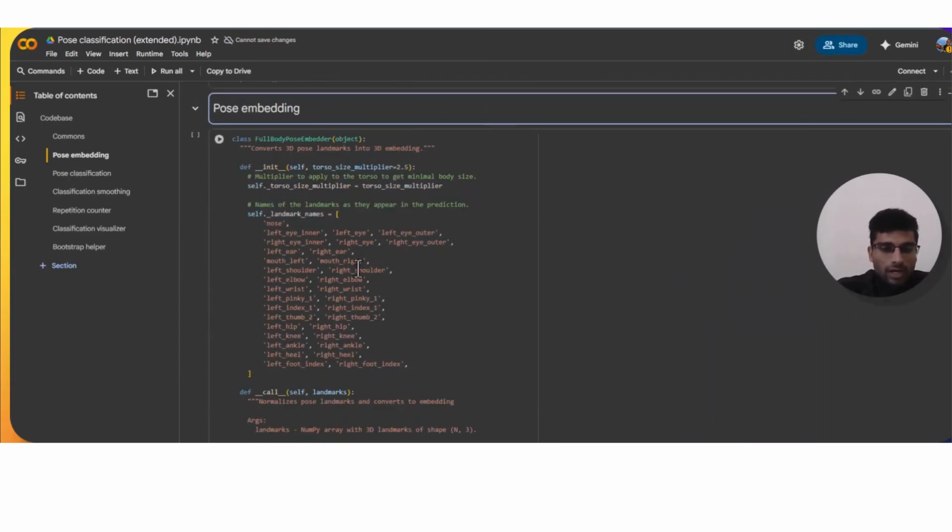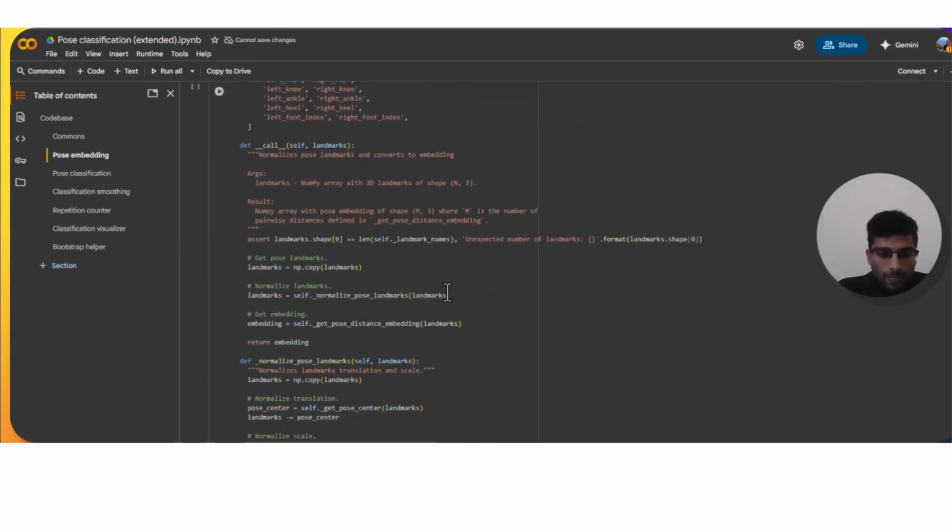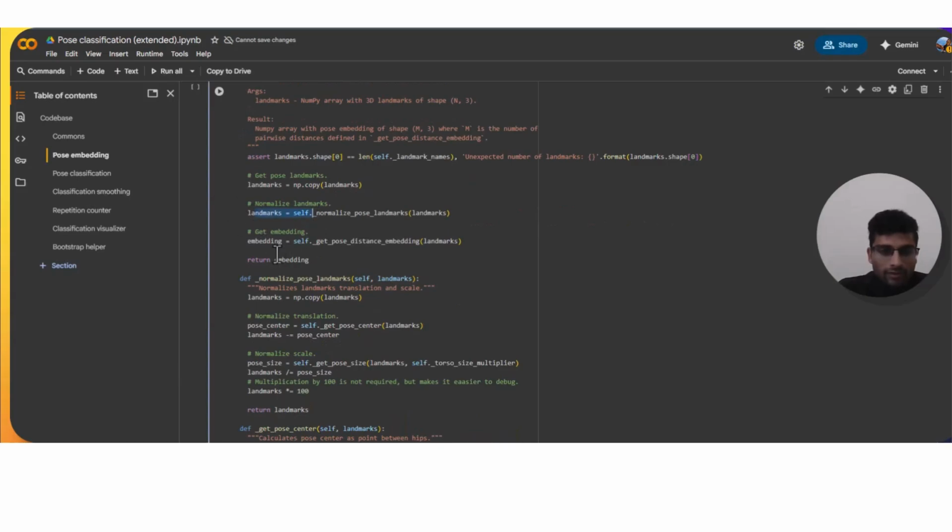So here we have the pose embedding part. Now it converts the poses in real time. It finds the middle portion. For example, in layman's language, there are shoulders. The left and right extreme points would be targeted, and a median point would be targeted between those points. Similarly for the hips. Then the median line would be targeted, and according to that, lines and landmarks would be found. So here are the landmarks and embeddings.